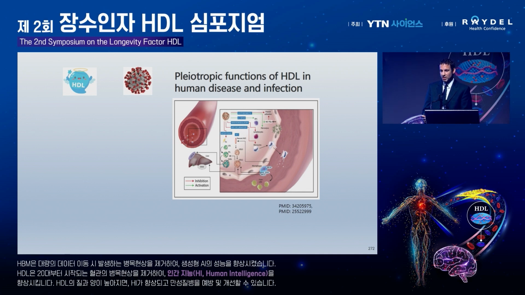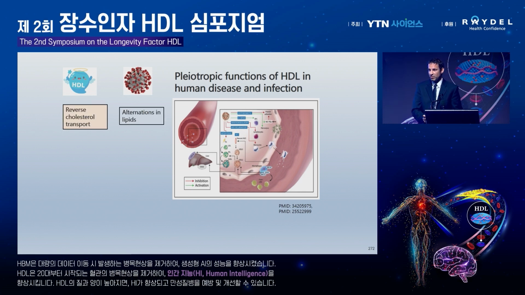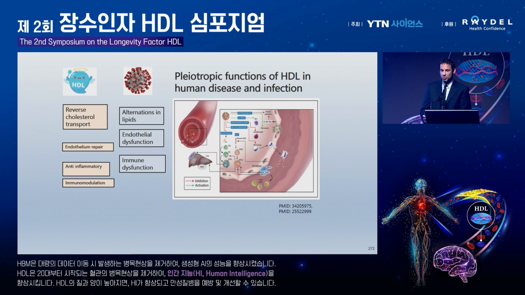This is a slide summarizing the many roles HDL has in human disease and infection, specifically before we go over HIV. So the virus changes lipids, and what HDL does, it improves reverse cholesterol transport. The virus causes endothelial dysfunction, so HDL also improves endothelial repair. The virus compromises the immune function, and HDL has favorable anti-inflammatory and immunomodulation effects. The virus increases the oxidative stress, and what does HDL do? It has an antioxidant effect.